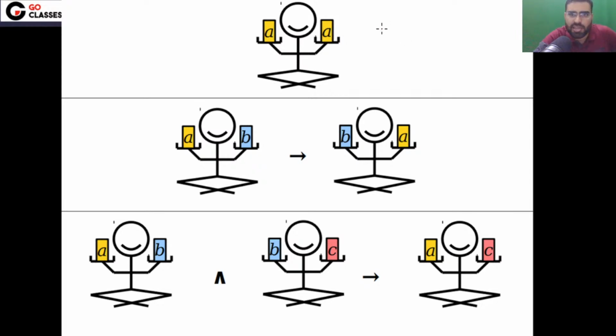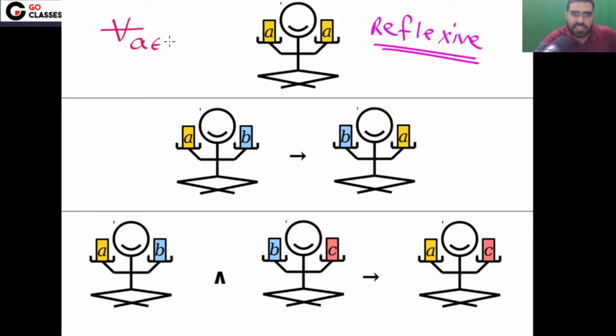This type of relation is called a reflexive relation. This is the property of being reflexive. A relation will be reflexive if, for all the elements A in the base set, for every element, it is related to itself. Then we will call this a reflexive relation.